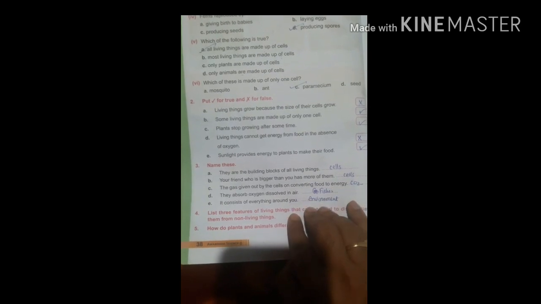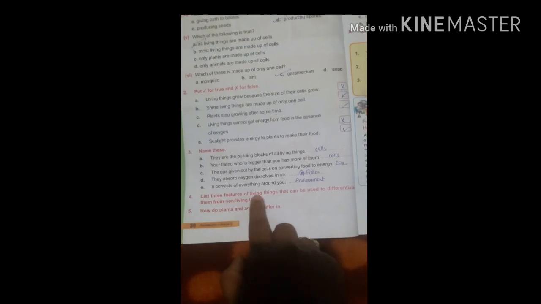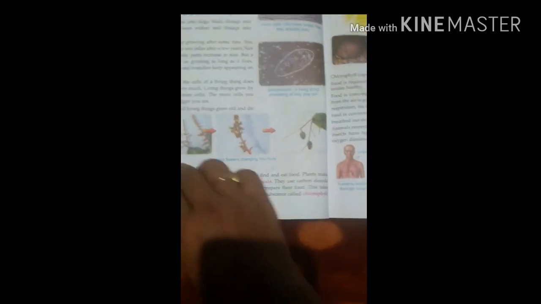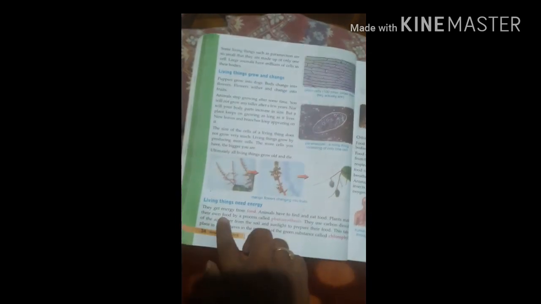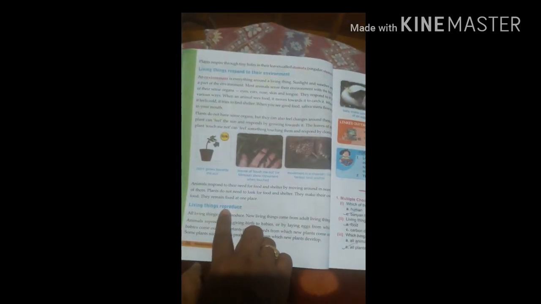Next, it consists of everything around you. What consists of everything around us? Environment, right? So here, list three features of living things that can be used to differentiate them from non-living things. Living things are made up of cells. Living things can grow and change. Living things need energy. Living things respond to their environment. Living things reproduce. These are the differences, right?